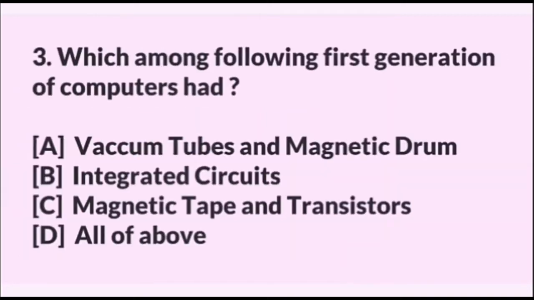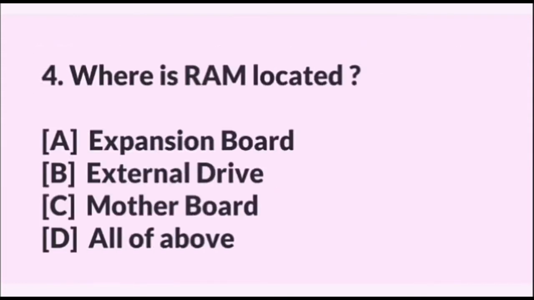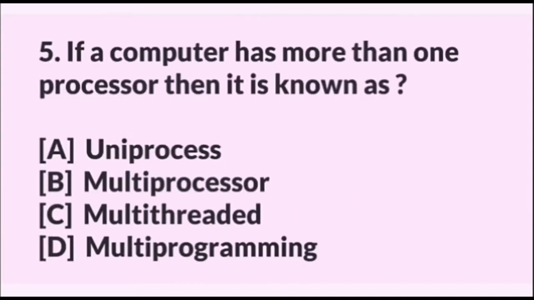Which among following first generation of computer had? Answer is vacuum tubes and magnetic drums. Where is RAM located? Answer is motherboard. If a computer has more than one processor, then it is known as? Answer is multiprocessor.